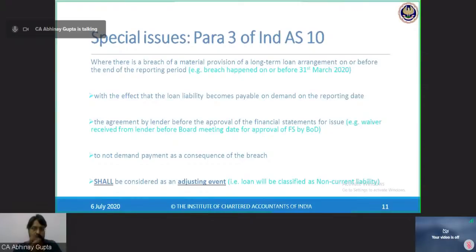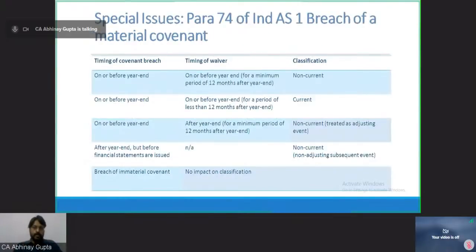So let's understand with this table when and how this transaction happens. Suppose the breach has happened before the year end, that is before 31st March 2020. I have made a breach of a material covenant which entitled HDFC Bank to demand the loan immediately. Now, consider the timing of the waiver, on or before the year end.